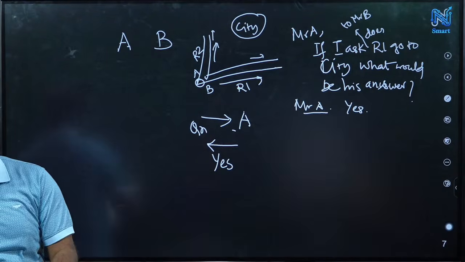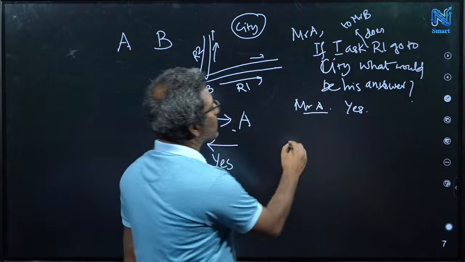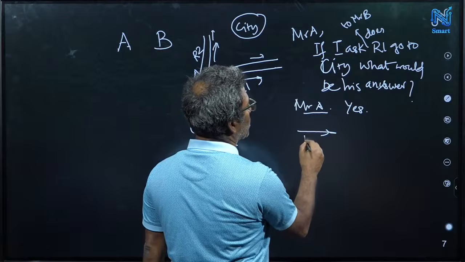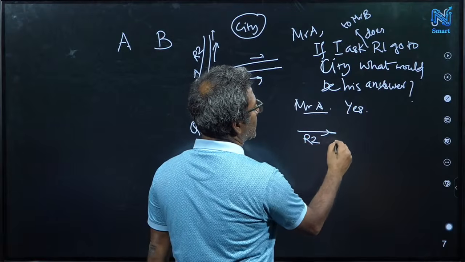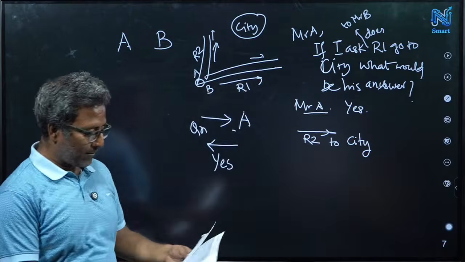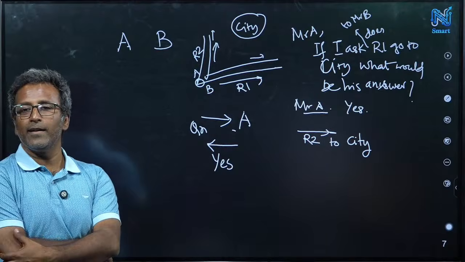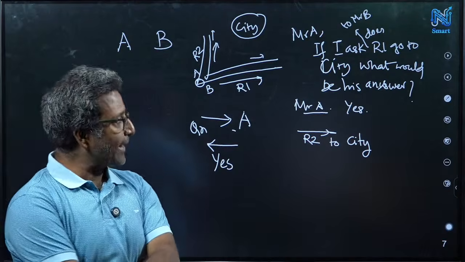Take road 2. Okay, why? So after that decision, go to road 2. Road 2 leads to the city. Yes. Why? So we can again take 2 cases. We can take 2 cases.